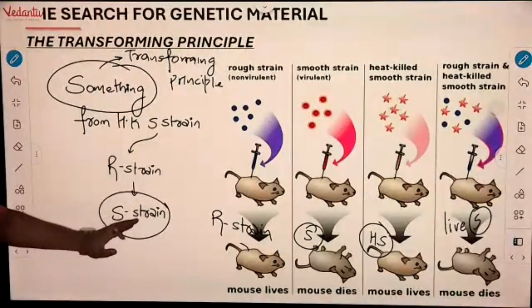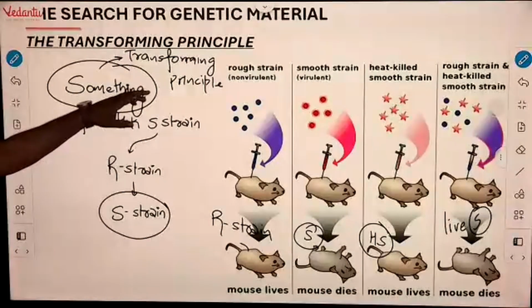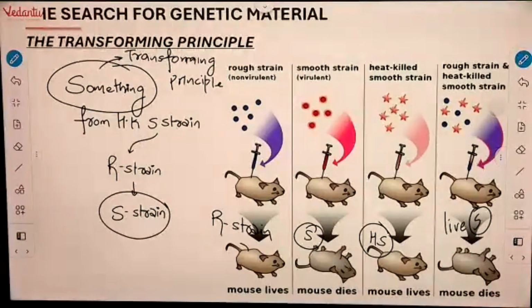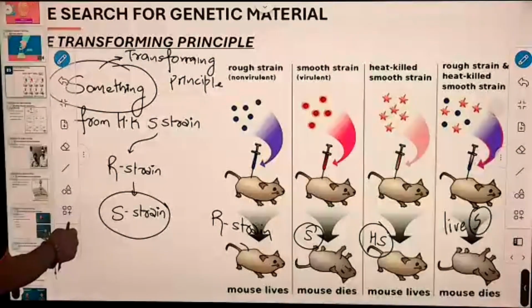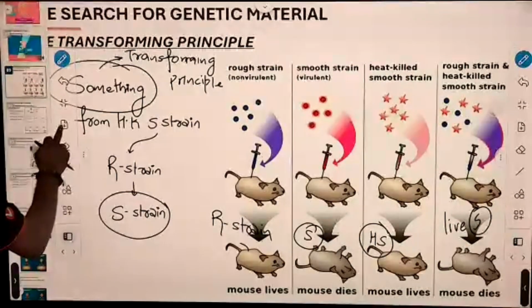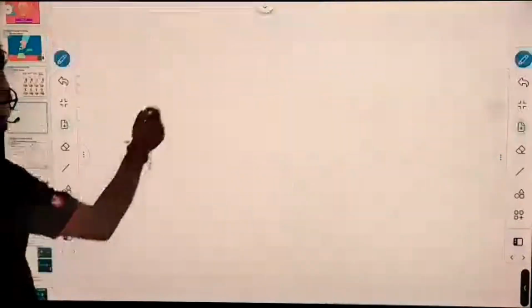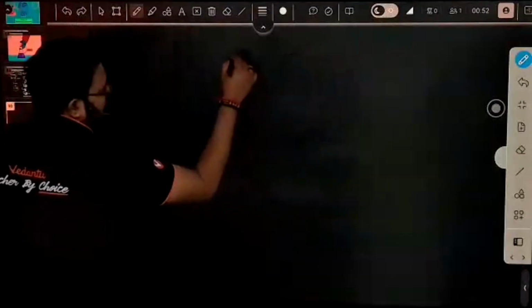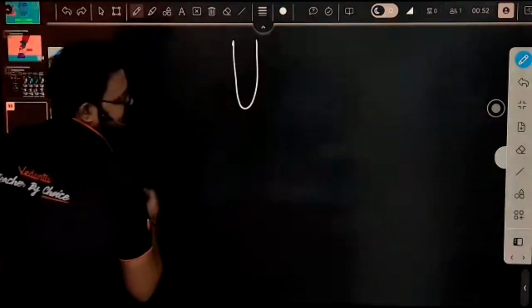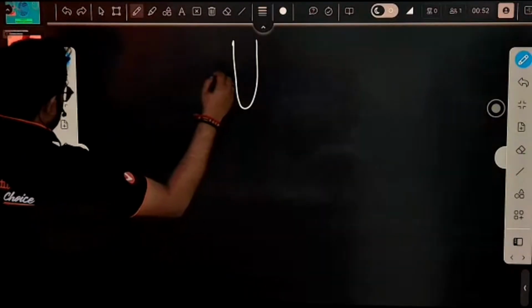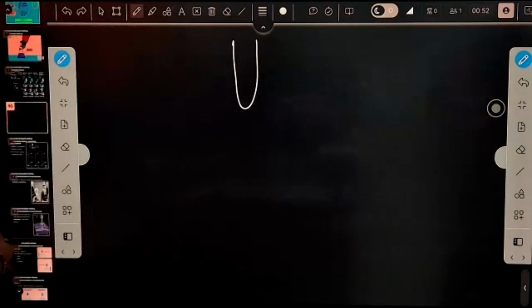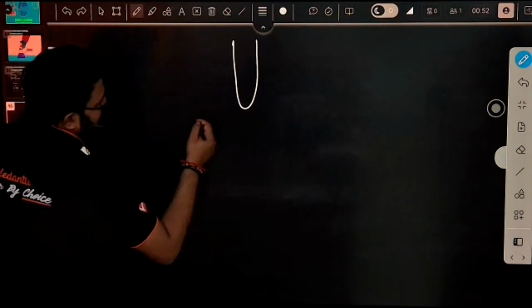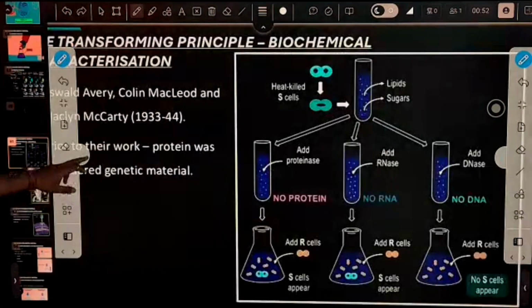But the important thing is that we have to find out what this something is, right? So imagine you have a test tube. Okay, just a minute. Yes, so we have this test tube. In this test tube, we have only what? I should start from here. Okay, fine, no issues. Let's start from here only.